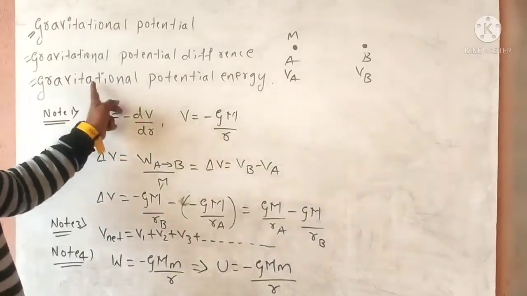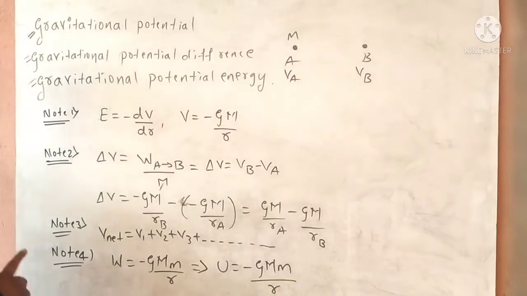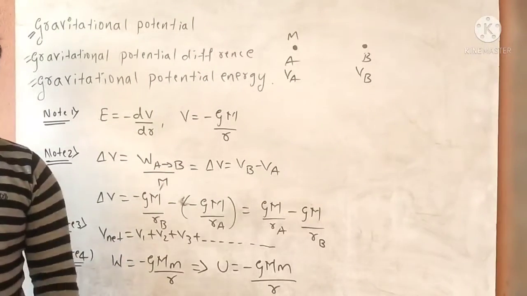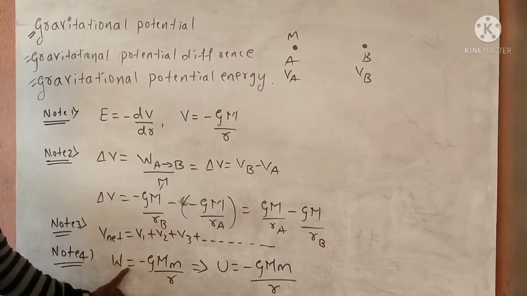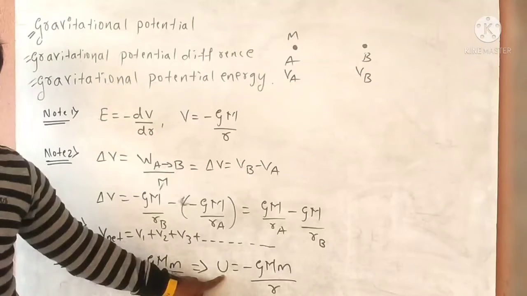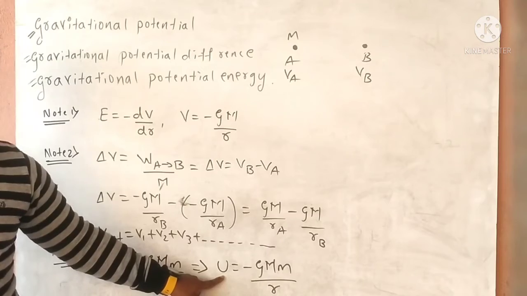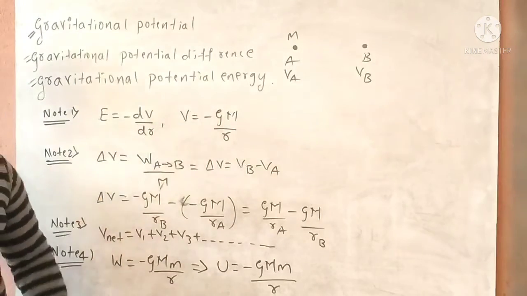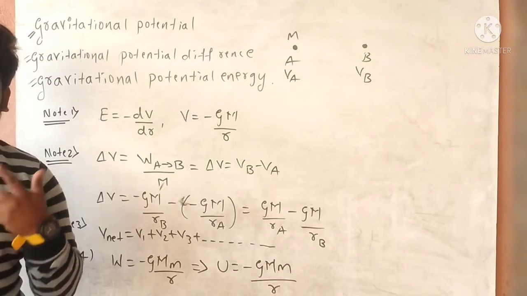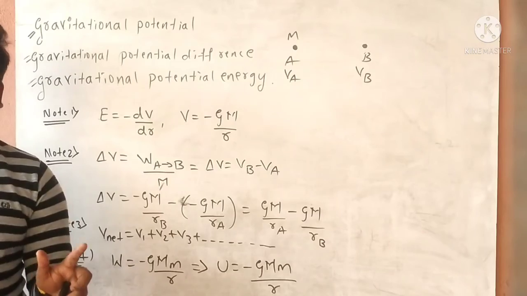Very simple. Gravitational potential energy means it is the amount of work done to bring an object from infinity to a given point. Basically, gravitational potential energy is a work. That work is stored as potential energy, gravitational potential energy. Getting what I am telling, children? Here the negative sign indicates what, children? Very simple. The negative sign indicates we are doing the work against the gravitational field.